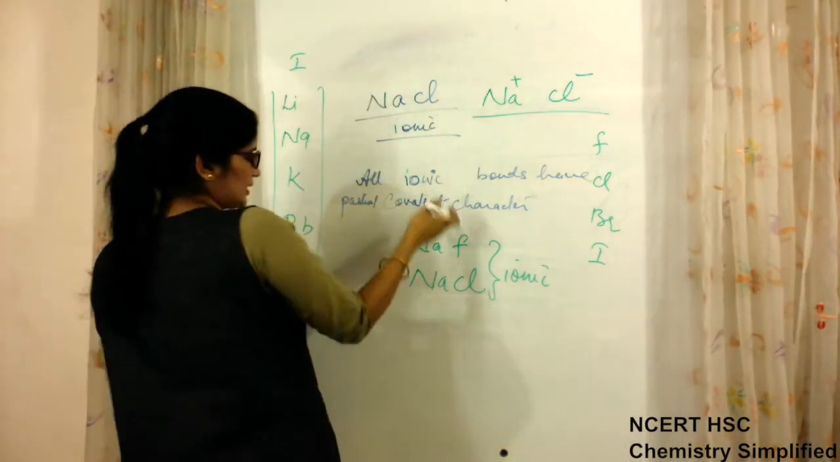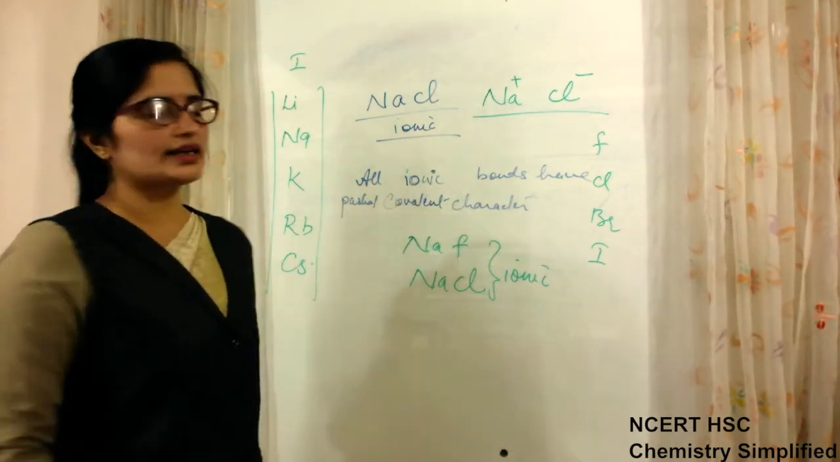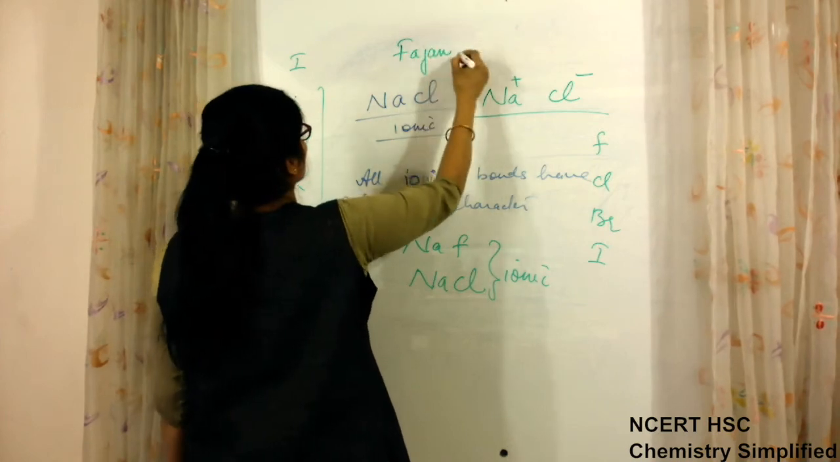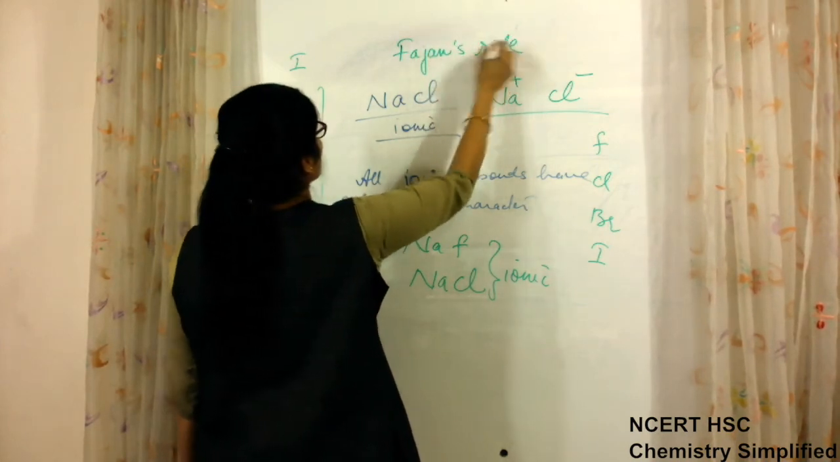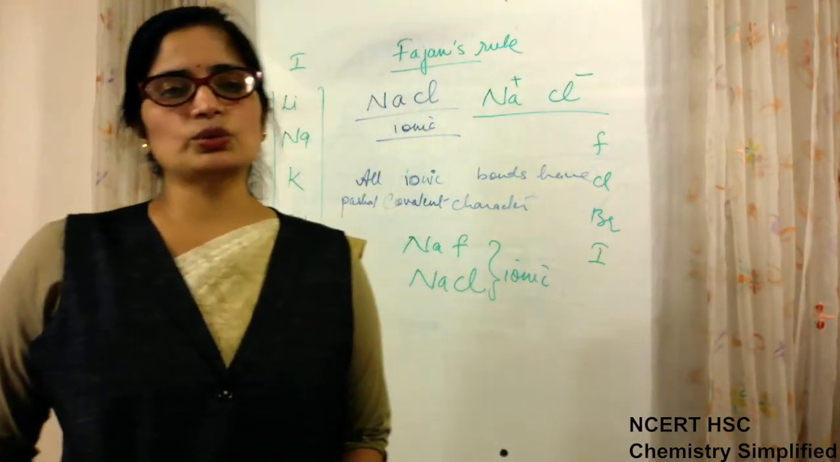This rule, what we are discussing, that all ionic bonds have partial covalent character, was given by a scientist, Fajans, and this rule is known as Fajans' rule. Okay.